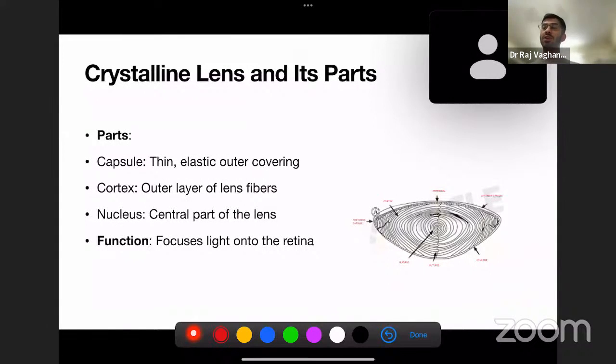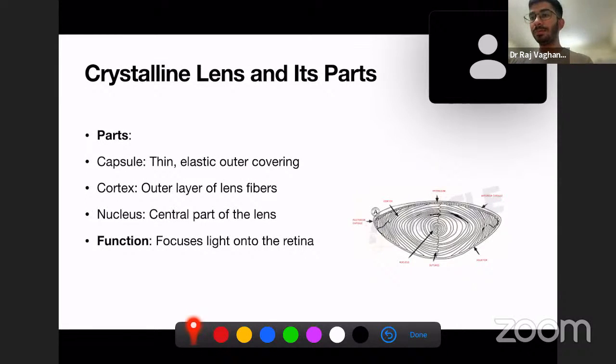Now, I told you that we are going to discuss the parts of the lens. So what are the parts of the lens? Just see this diagram. This is the anterior part and this is the posterior part. You can see the anterior part is not very curved, but the posterior part is very curved. That means the posterior part is more convex.